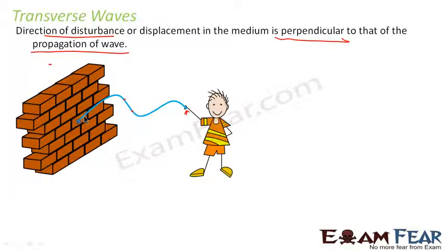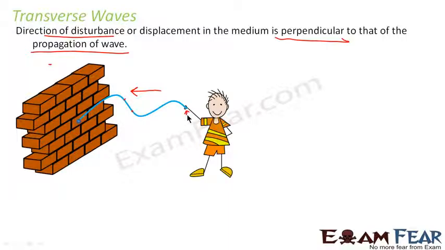So, the small disturbance which came from the source at one end, that disturbance getting propagated, is known as the direction of propagation. So, in this case, what is the direction of propagation? Direction of propagation is this, because your wave is propagating in this direction. And what is the direction of disturbance?